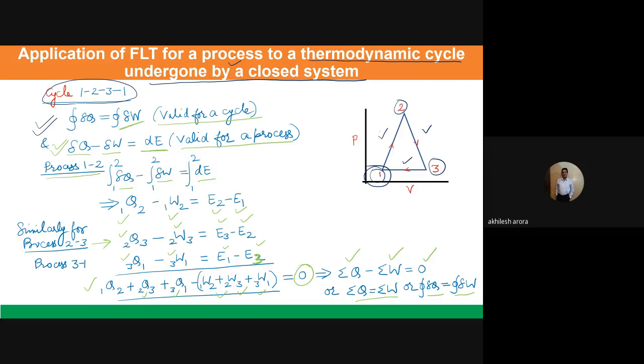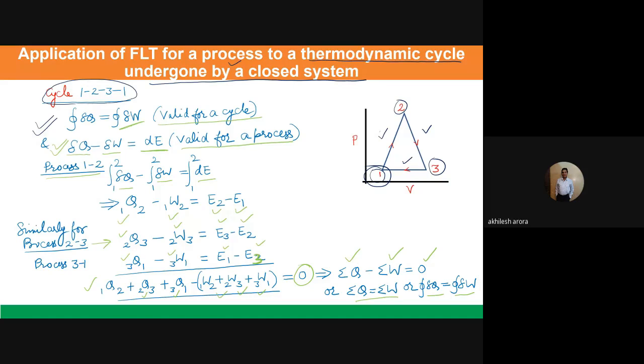So basically, we took the three processes which are occurring in the cycle and proved, we started from a process, and what we proved is the applicability of the first law of thermodynamics for a process, that it is also valid for a cycle actually. This is clearly visible in this simple calculation actually. So basically, if you know the heat transfer and the work transfers for a particular process, you know the change in the energy which is happening during that particular process.